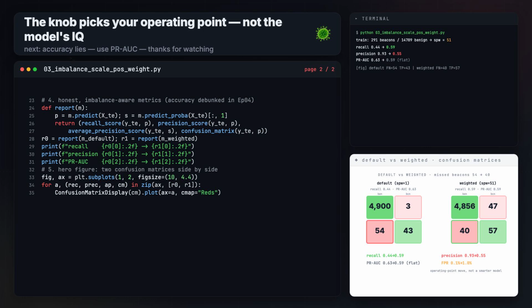Next episode, the PE malware classifier that scores 97% accuracy while catching nothing, and why PR-AUC is the only number our SOC should trust. Accuracy lies, we're about to prove it.